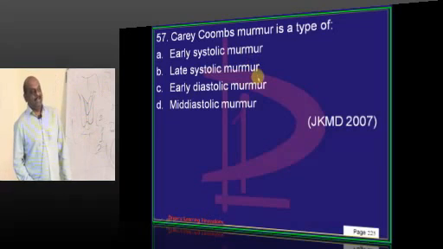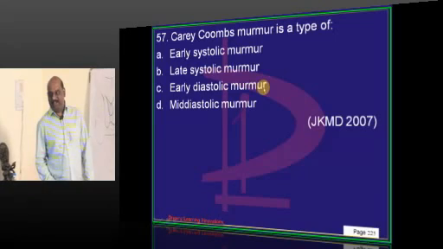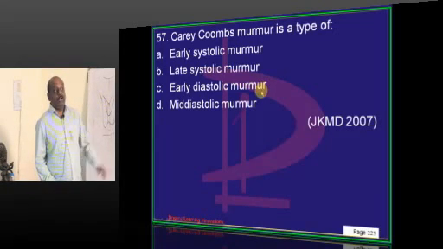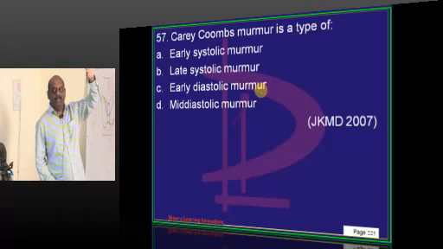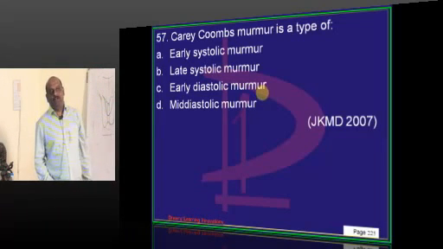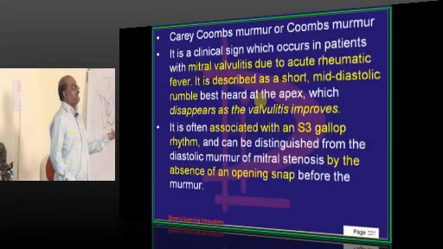Carey-Coombs murmur, where do you see it? We see it in case of acute rheumatic fever. Acute rheumatic fever, not chronic rheumatic fever with a valvular abnormality. But acute rheumatic fever, when there is cardiomegaly and valvulitis, that leads to development of the Carey-Coombs murmur. Carey-Coombs murmur क्यों होता है?